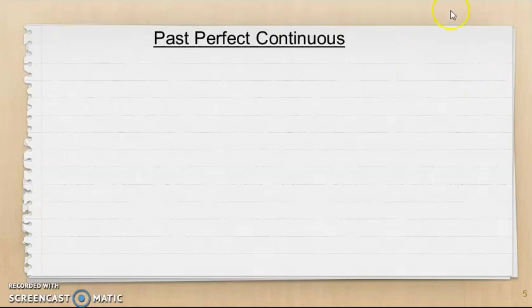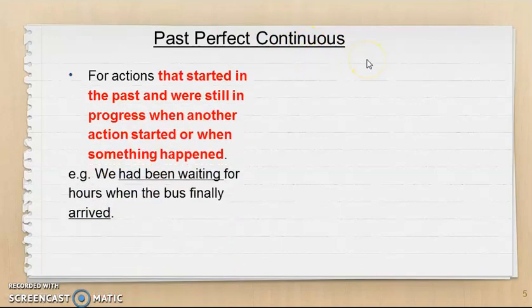Now, as you look at continuous tense, you will be able to understand that one of the verbs will be in ing form. Okay, when do we use it? We use it for actions that started in the past and were still in progress when another action started or when something happened. What does it mean? Okay, let's take a look at the example. We had been waiting for hours when the bus finally arrived.